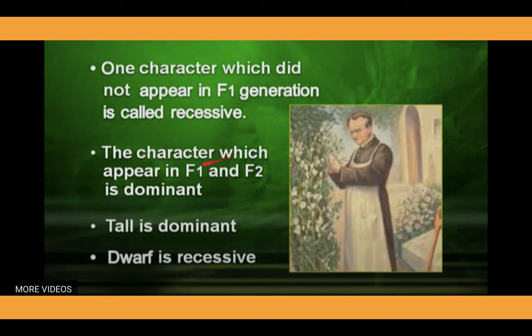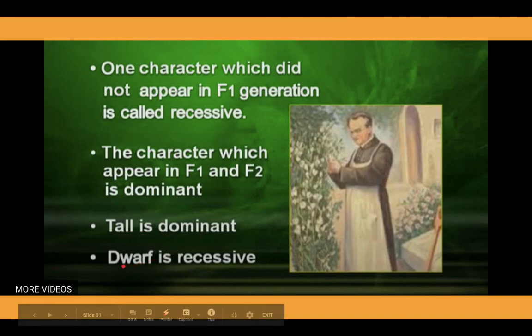The character which appears in F1 and F2 is dominant. Yes, in both generations, whatever character is observed is known as the dominant character. Here, in Mendel's first experiment, the monohybrid cross on the character height of the pea plant, there were two traits that he crossed with each other, tall and dwarf, and he concluded that tall is the dominant trait and dwarf is the recessive trait.